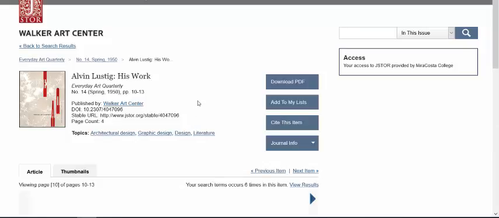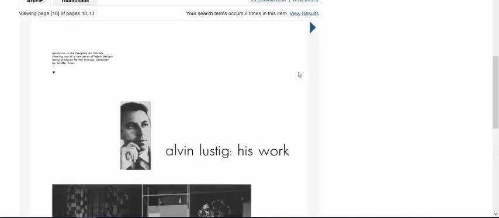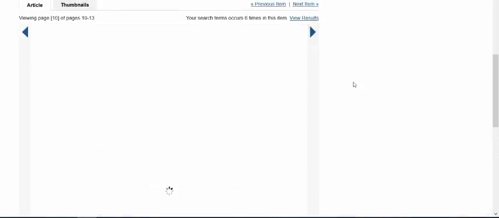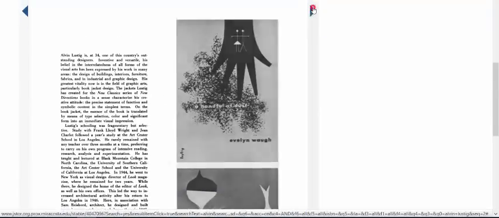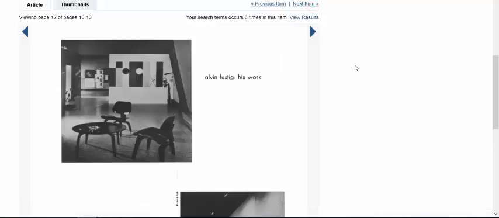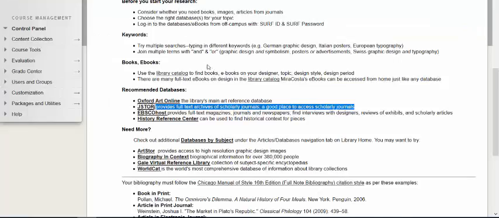We can see that we can download a PDF of this article, but if we scroll down, we can actually read the article right here. So this is a very useful tool to be able to find additional information about topics and graphic designers that you'll be doing for your assignments and your project. JSTOR is a very important and useful database.